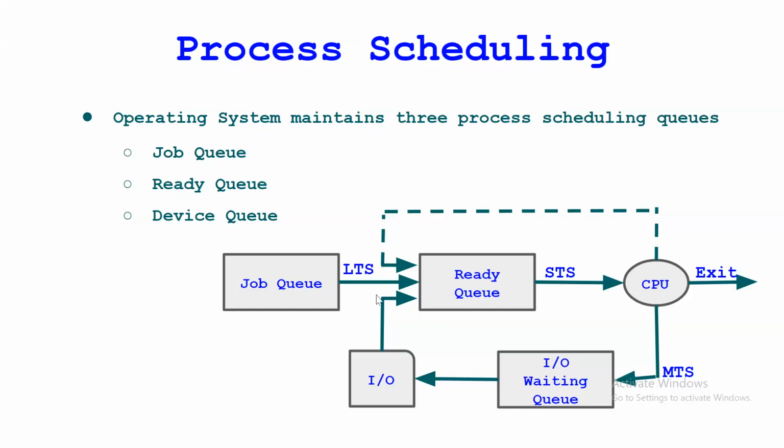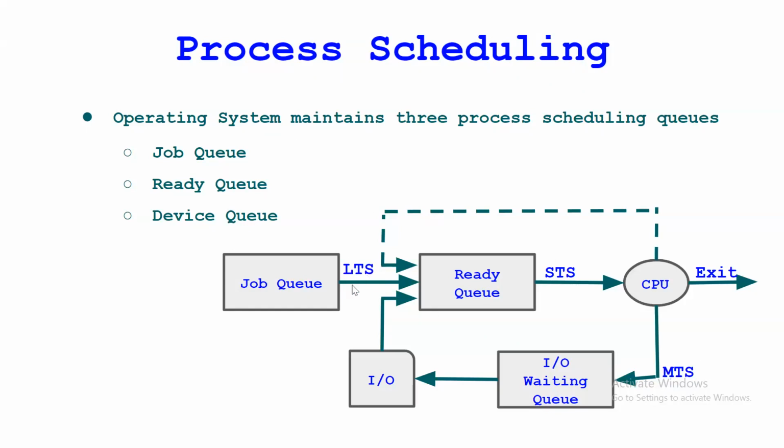Now see, again there are three types of schedulers, right? Here this is the LTS, which means the long term scheduler. This is the STS, the short term scheduler, and MTS is the medium term scheduler, right? So these three schedulers are here.